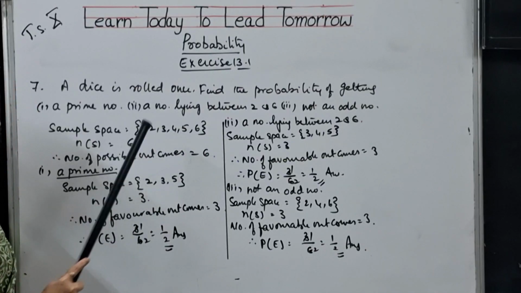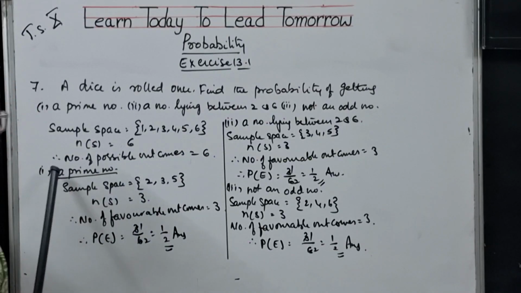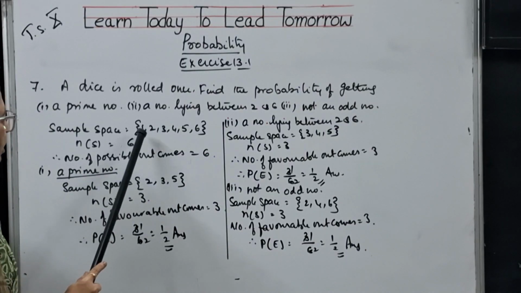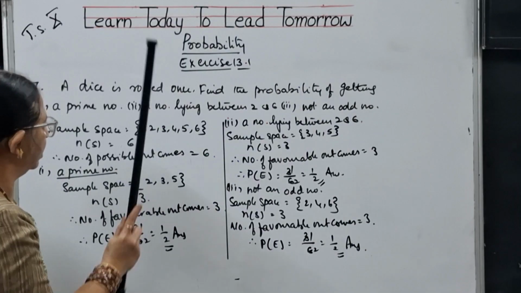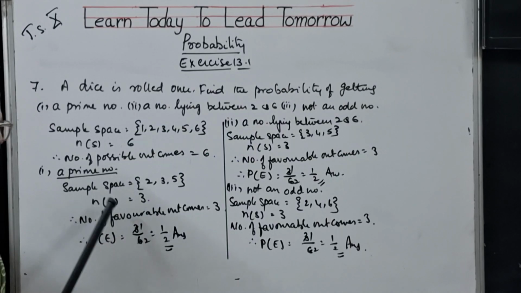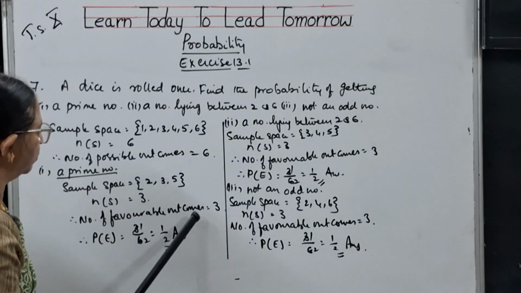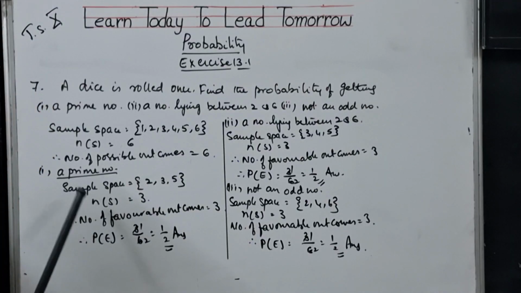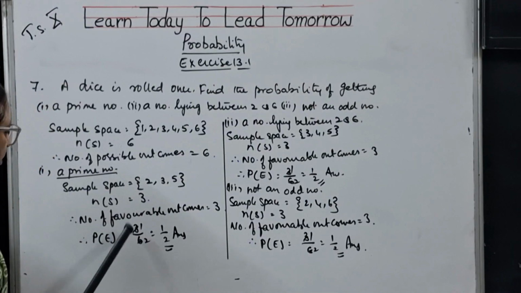So possible outcomes are 6. And prime numbers here: 2, 3, 5 are prime numbers. So n of S is 3, and favorable outcomes are 3. So the probability of getting a prime number is 3 by 6, that is 1 by 2.